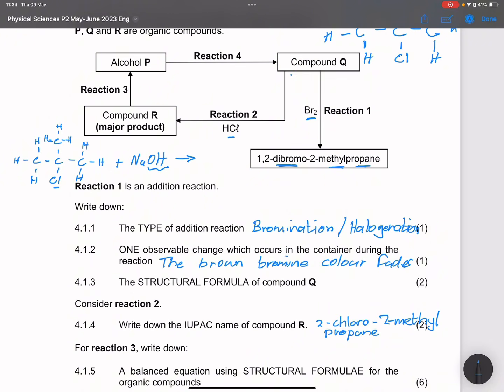So the product there, and I'm going to try and squeeze it, so I'm going to write it over here, would be exactly the same thing, except now I'm going to replace the chlorine with the OH. Okay, so there we go.